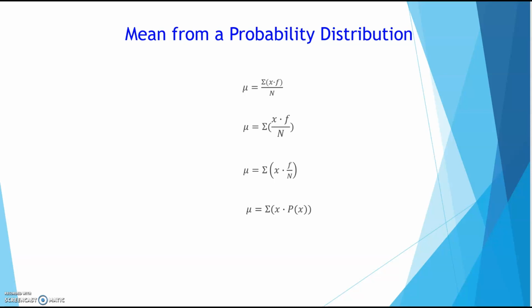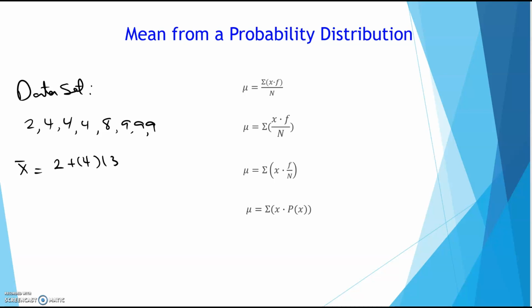Now remember, the shortcut is if you had any repeats, you could just multiply. So say we had this data set. If I was going to find the mean of this, then I would do 2 plus 4 times 3, because I have 3 of them, plus 8 plus 9 times 3, because I have 3 of them, and then divide by how many numbers I have. I would have 1, 2, 3, 4, 5, 6, 7, 8.